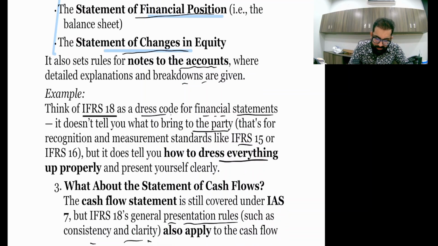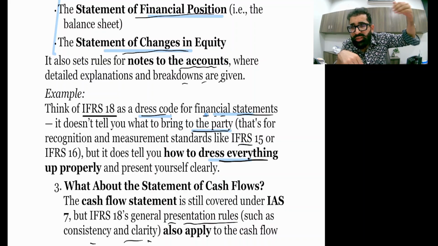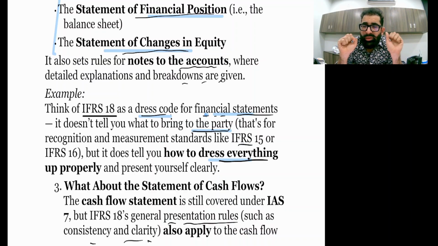Example. Now this is very good. Think of IFRS 18 as a dress code for financial statements. It does not tell you what to bring to the party. That's for the recognition and measurement standards like IFRS 15 or 16, but it does tell you how to dress everything. It won't tell you what to bring to the party, that means what to include. The measurement is still under the control of IFRS 15, IFRS 16, IFRS 9. They tell us the measurement, but IFRS 18 tells you about the presentation, how to present all these things in a financial statement.